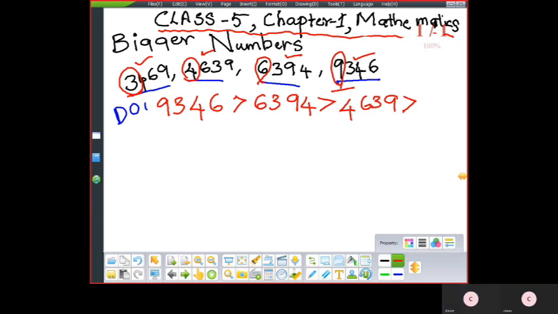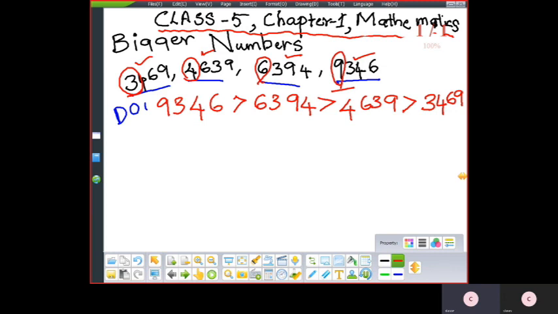So now what is the remaining, children? 3,469. Done? All the numbers are written. Is there any number left out? No. Done, children? Understood how to arrange the numbers in descending order? Now let us try for the next number.